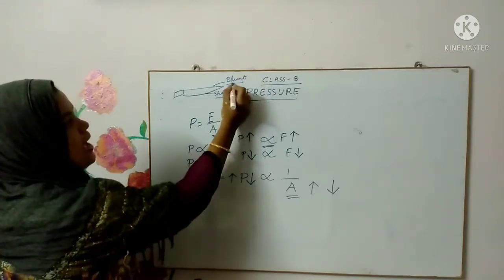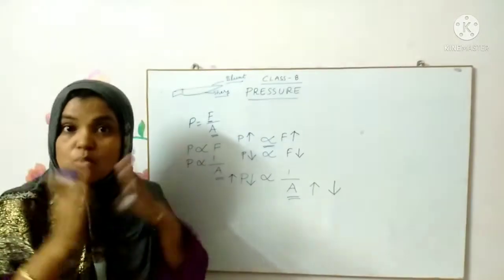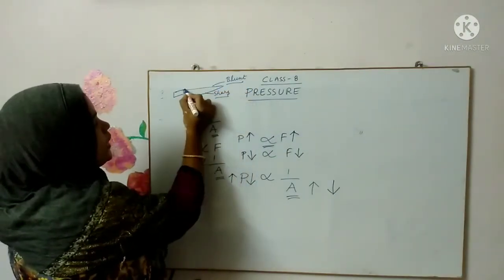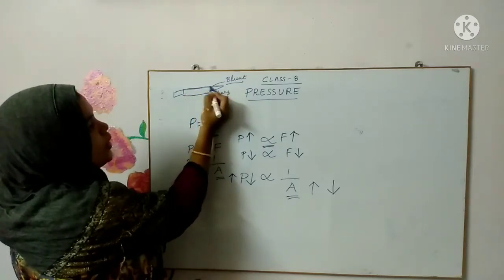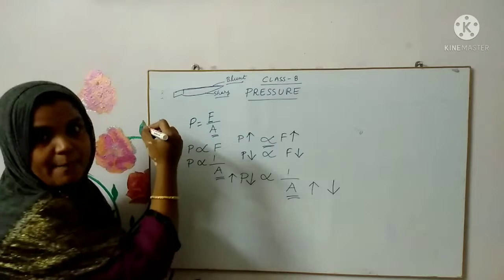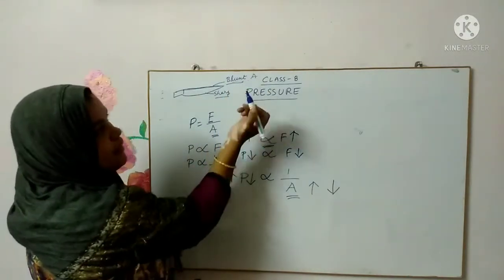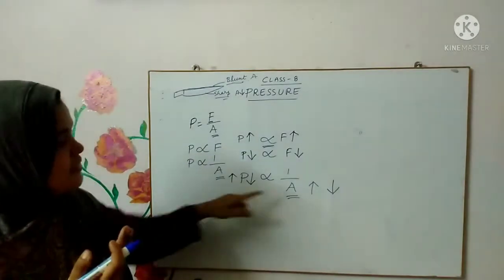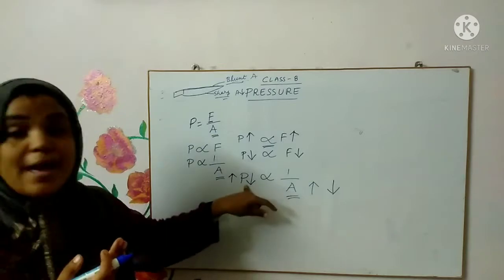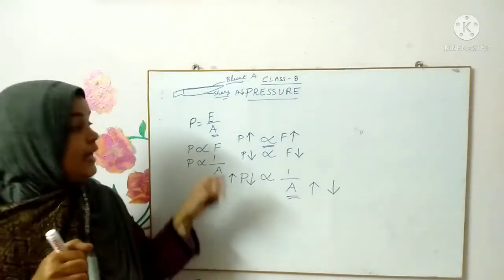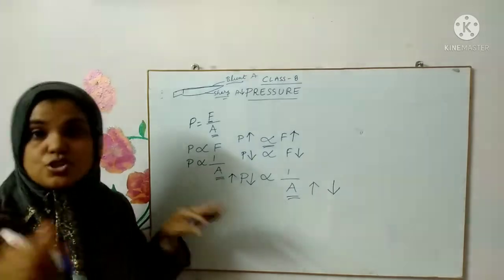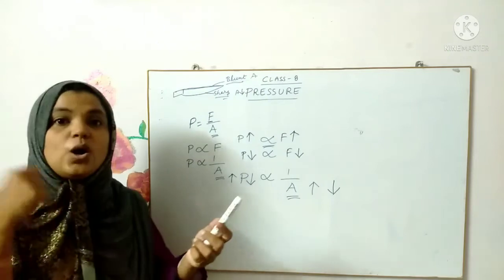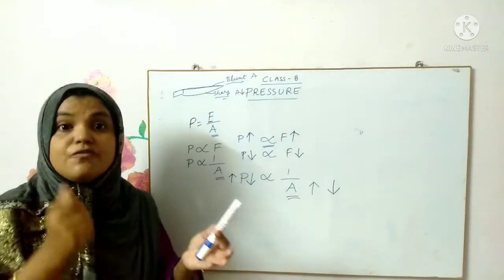Now, when compared to the sharp end, the blunt end has more area, right? The blunt end is not as sharp, so it has a wider area. The area is more on the blunt side and less on the sharp edge of the knife. And that is the reason. When the area is more, what will happen to the pressure? Irrespective of the force that you apply, the pressure will decrease. That's the reason why cutting with the blunt edge of the knife becomes difficult.